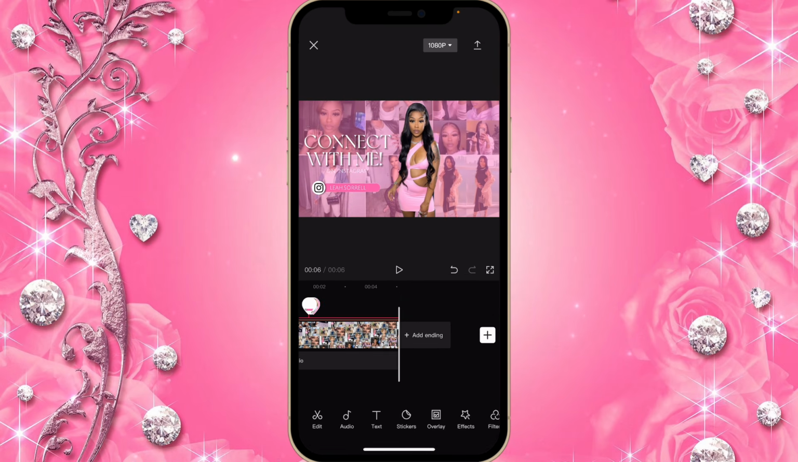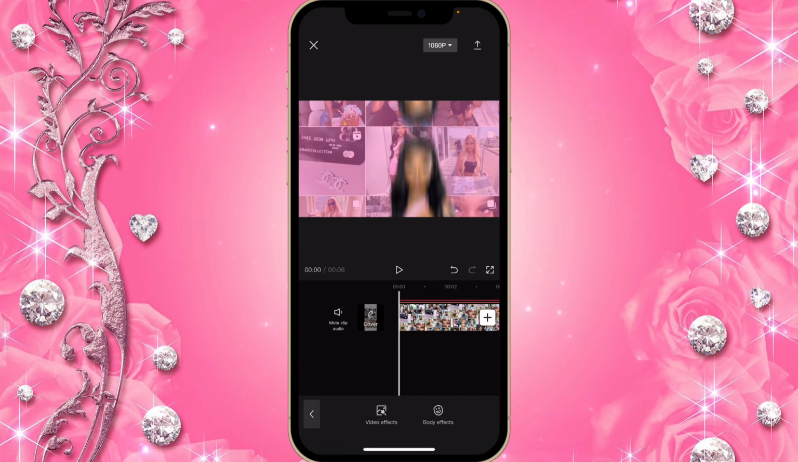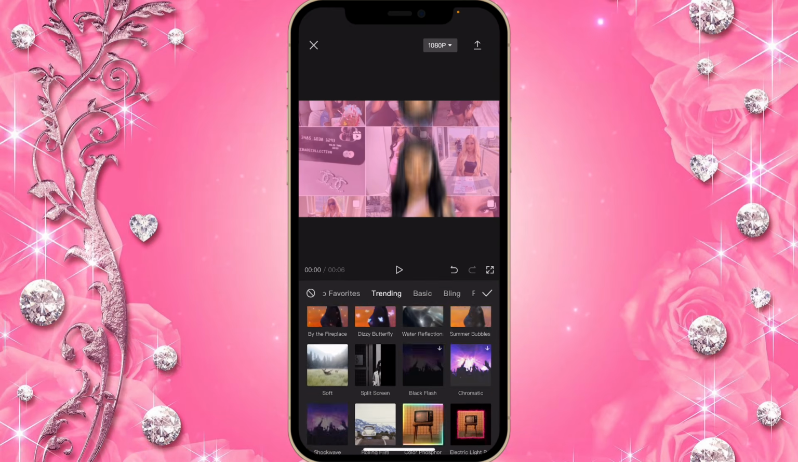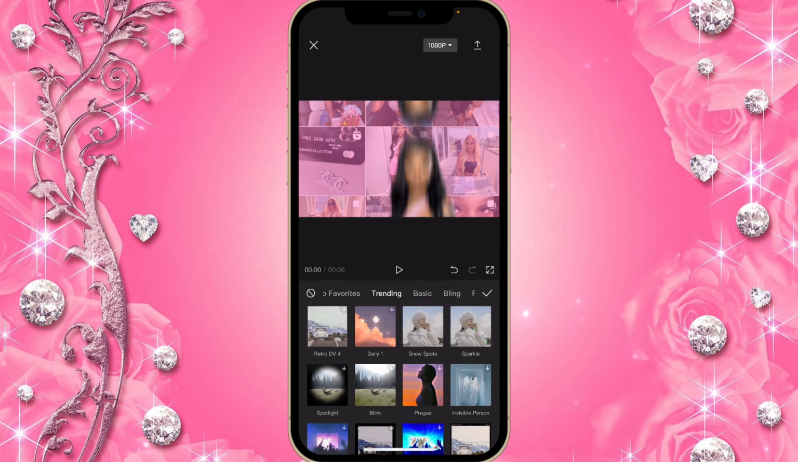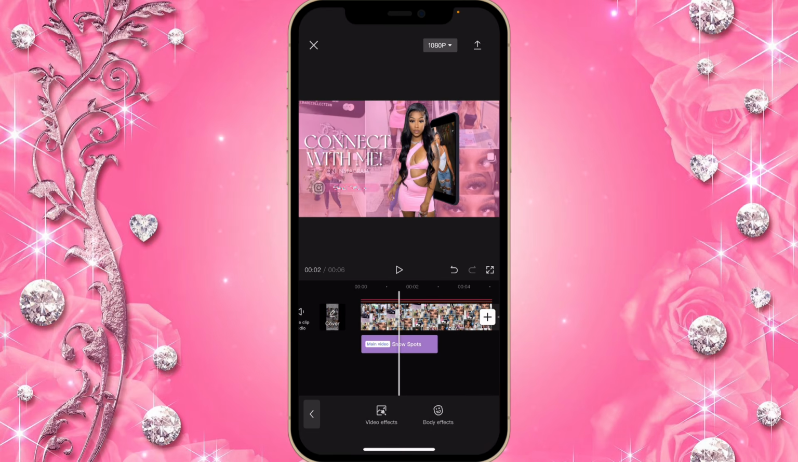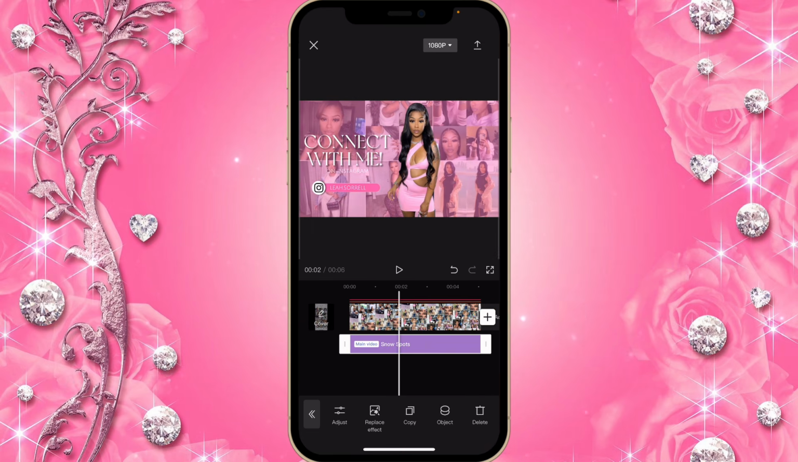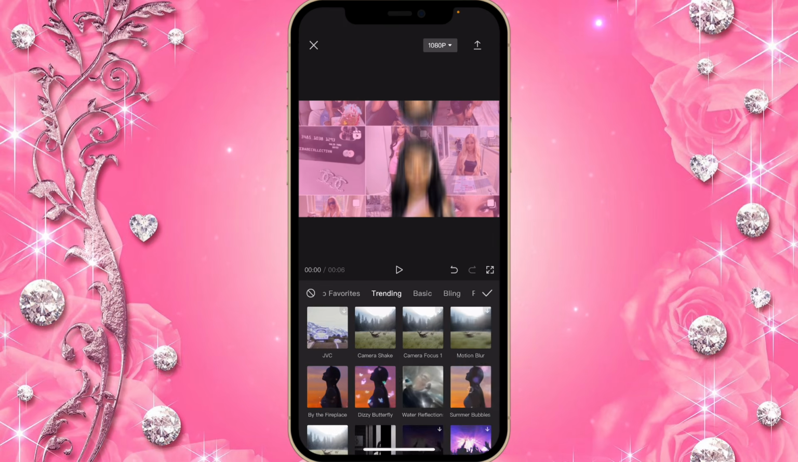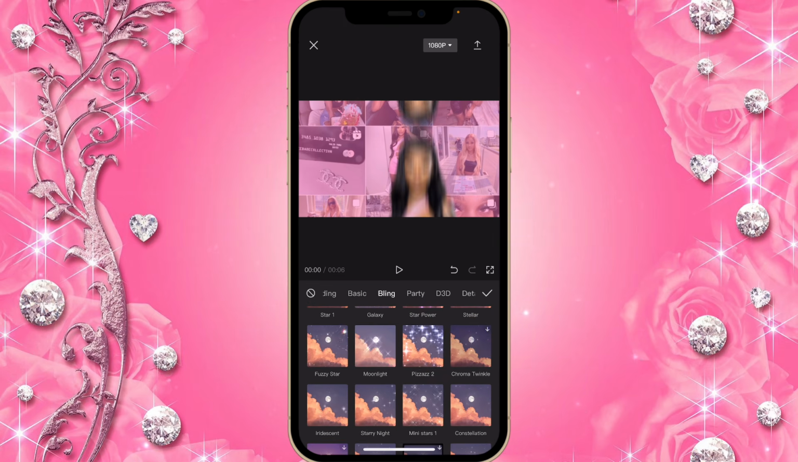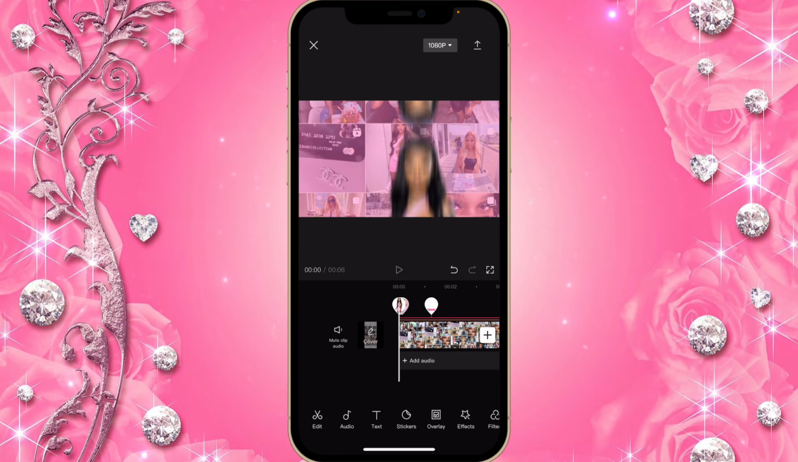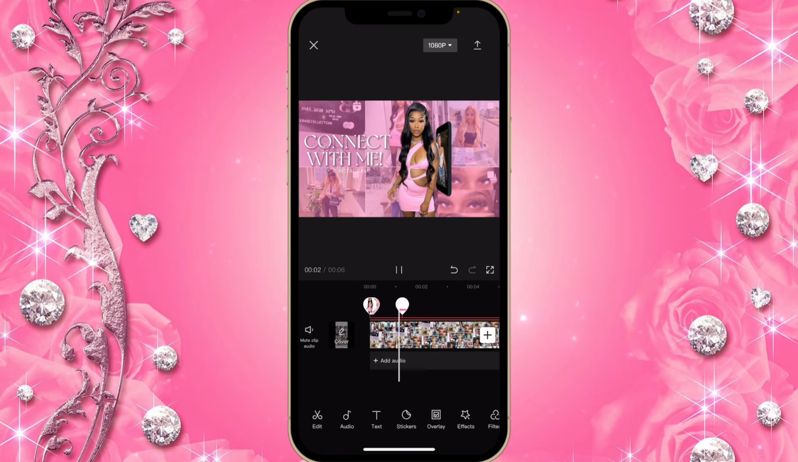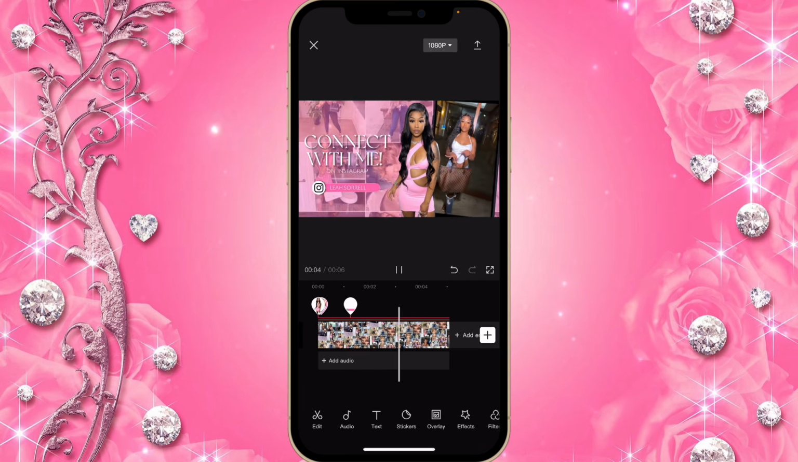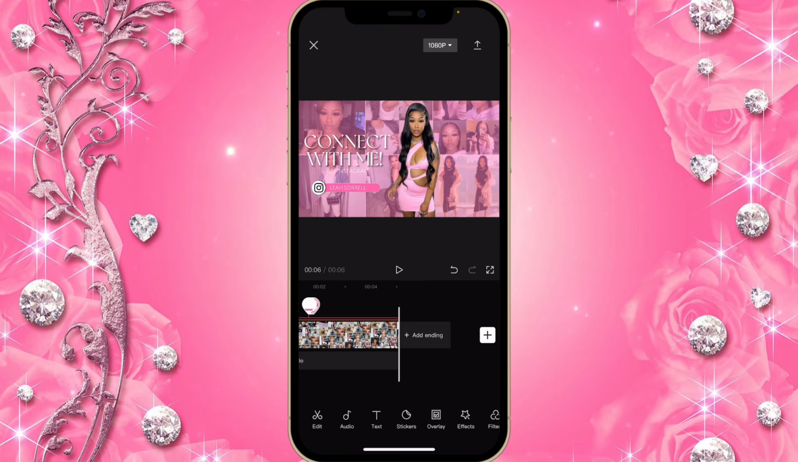Great. So for the effects, I clicked on effects, and then I just chose snow spots. And I also went on to bling. Then I clicked on constellation. So now you're gonna save this also.